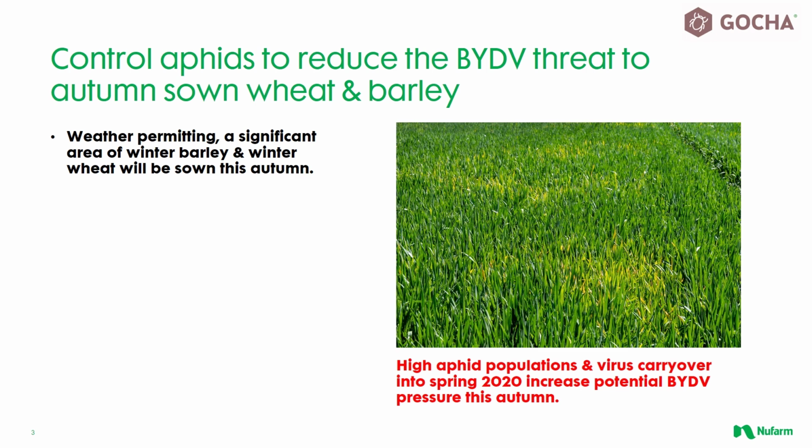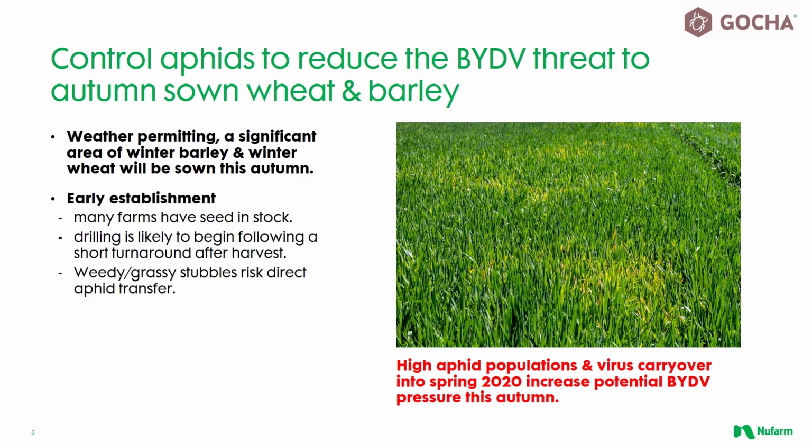Our attention next turns to establishment, and with last year's difficult weather and ground conditions still fresh in the mind, the temptation is to begin drilling sooner rather than later, particularly on ground where difficult grass weeds are less of a concern. Grasses in field margins, weeds in field, and volunteer cereals growing in stubbles all provide a resting place for aphids that act as a source of infection for subsequent spread to emerging crops. Early establishment means that crops are likely to emerge when cereal aphids are still more active in warmer weather.